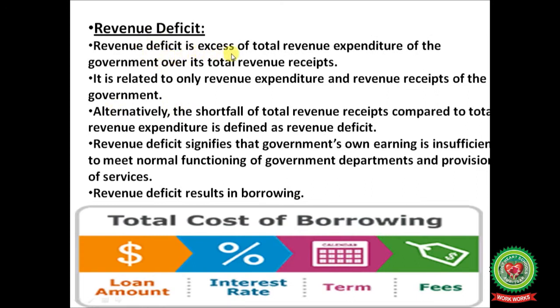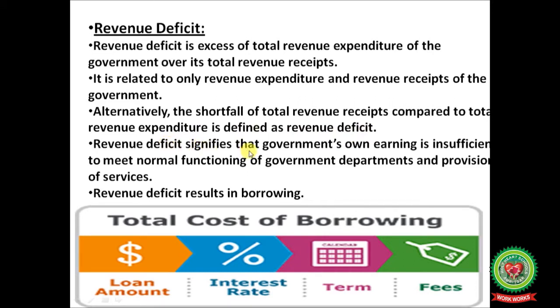Revenue deficit is the excess of total revenue expenditure of the government over its total revenue receipts. It is related to only revenue expenditure and revenue receipts of the government, or alternatively the shortfall of total revenue receipts compared to total revenue expenditure is defined as revenue deficit.